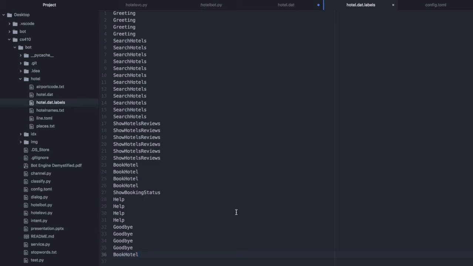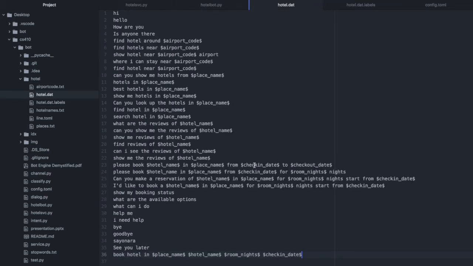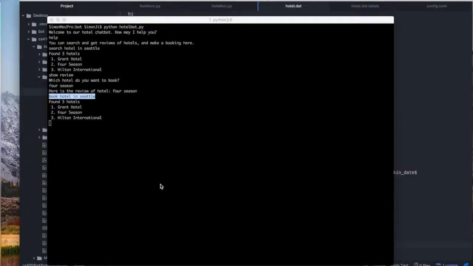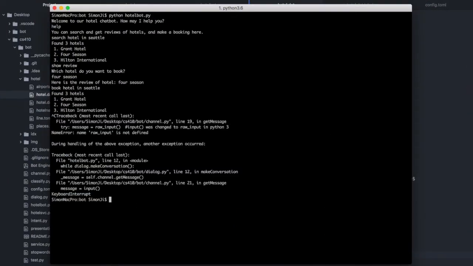Okay, so we save these two files, and we quit. We remove the index, and we do the demo again. So this time let's try again. Book hotel in Seattle.